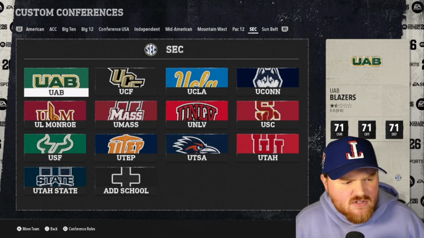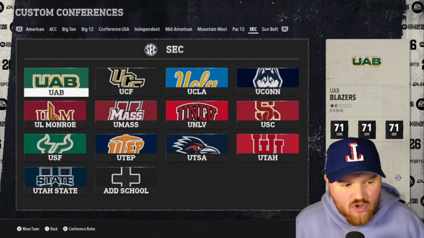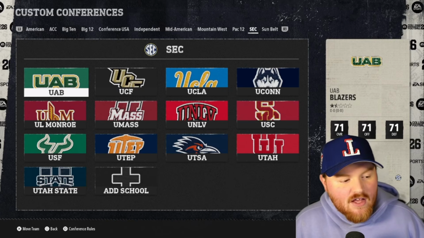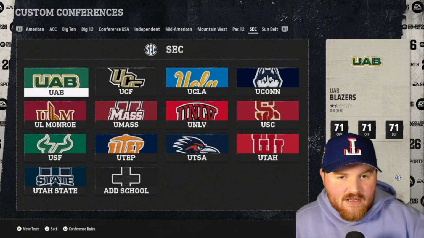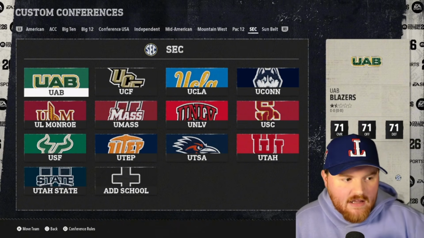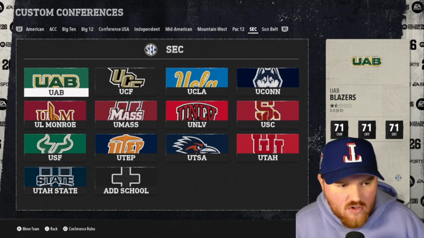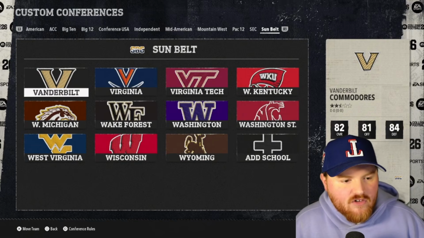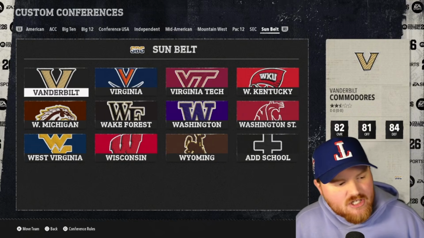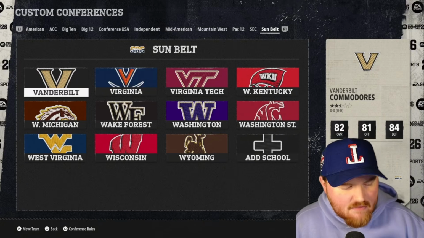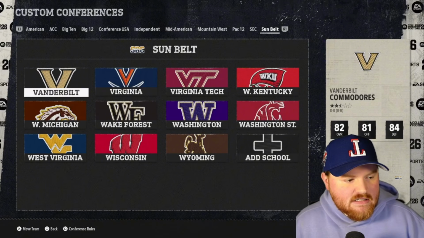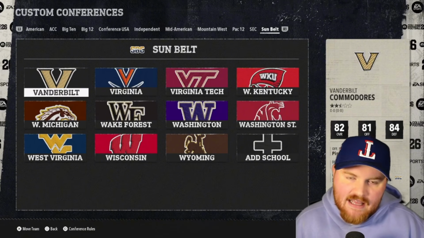The SEC is UAB, UCF, UCLA, UConn, UL Monroe, UMass, UNLV, USC, USF, UTEP, UTSA, Utah, and Utah State. There could be an argument that you would separate these by their name, like California, LA, Central Florida, instead of the U, but I decided I would go with the U. Vanderbilt, Virginia, Virginia Tech, Western Kentucky, Western Michigan, Wake Forest, Washington, Washington State, West Virginia, Wisconsin, Wyoming make up the Sun Belt. And that's our V, W conference at the end of the alphabet.